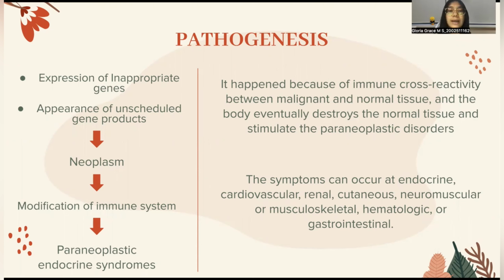The symptoms might be endocrine, cardiovascular, renal, cutaneous, neuromuscular, musculoskeletal, hematologic, or gastrointestinal. When the symptoms develop, serum tests will show large quantities of the ectopically produced hormone.